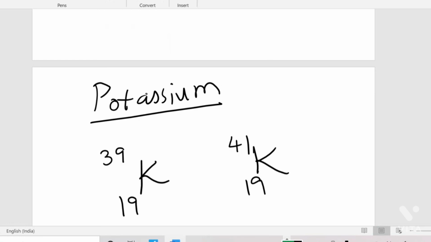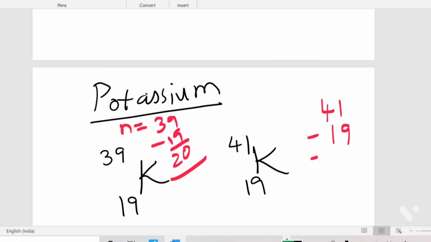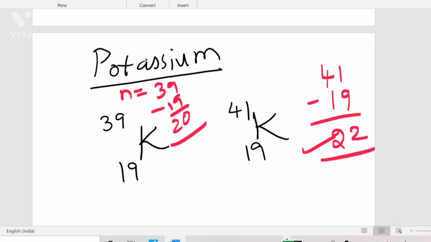It is easy to find the neutron number using the formula 39 minus 19, so we are getting 20. Here 41 minus 19, you are getting 22. So these many neutrons are present in the isotopes of potassium.